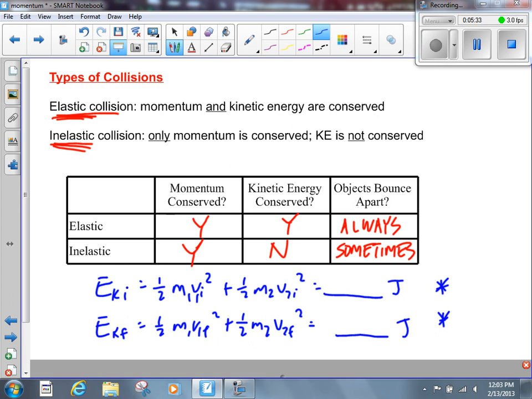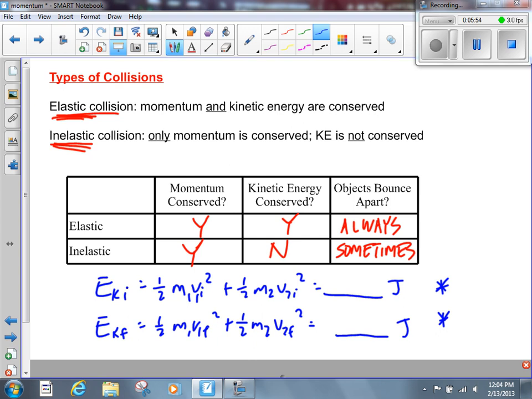It tells us to do it again because we made a mistake. If the final kinetic energy is more than the initial, we're wrong. The final kinetic energy will always be the same or less than the initial kinetic energy, if we're talking about an elastic or inelastic collision, okay, if that's how we're trying to distinguish it. It's always going to be either the same or less, never more.